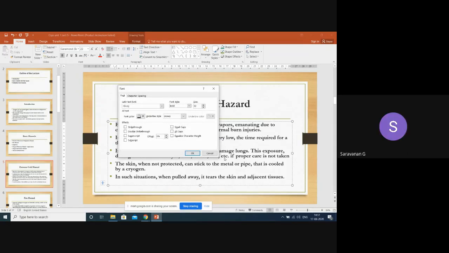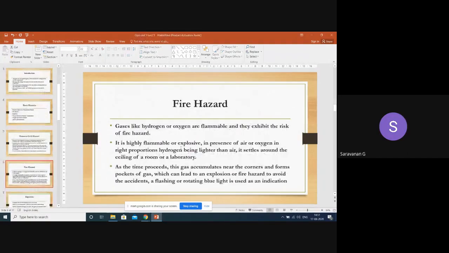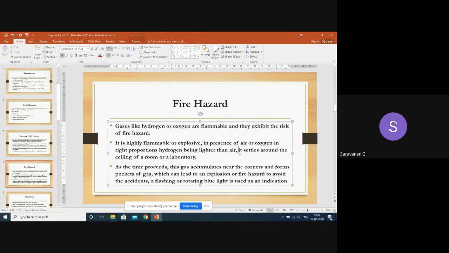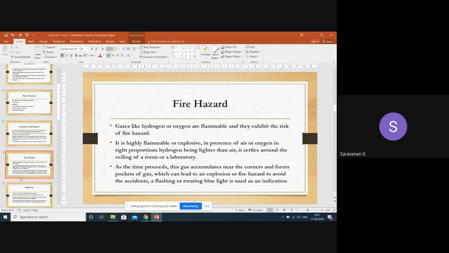And the next one is fire hazard. As you know, whenever there is a boil-off system or boil-off gases, that tends to cause some hazards, with gases accumulating in the system, or they will settle around the ceiling of the room or laboratory due to the lighter and heavier property of the air and other gases present. So that will cause some fire. It is called fire hazard.